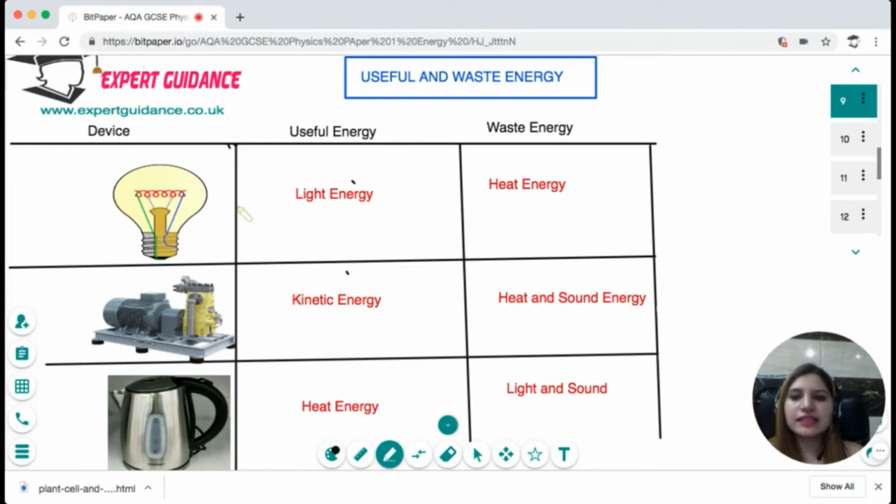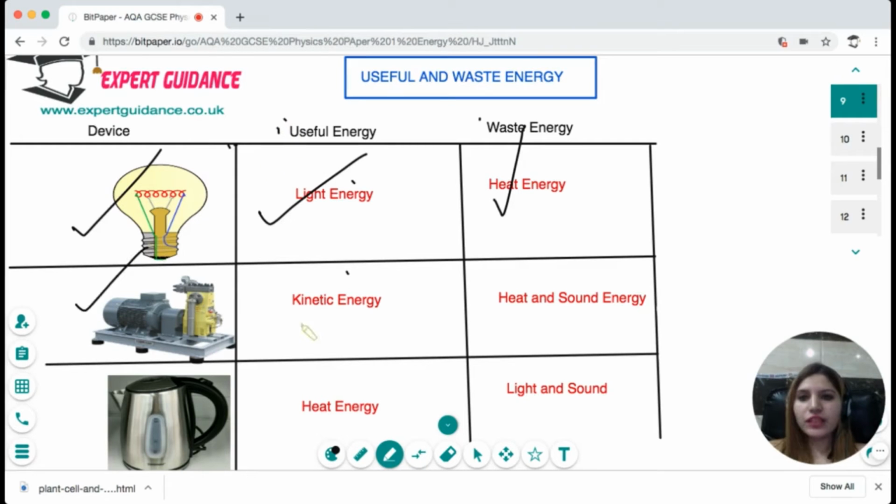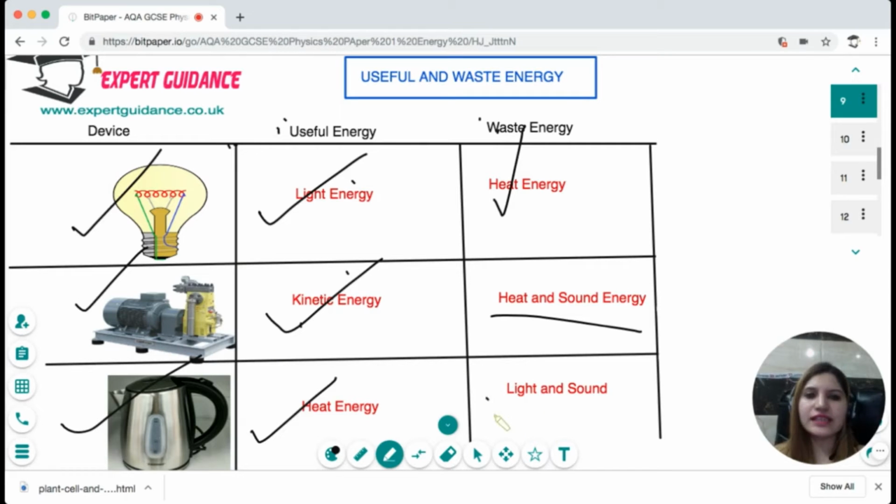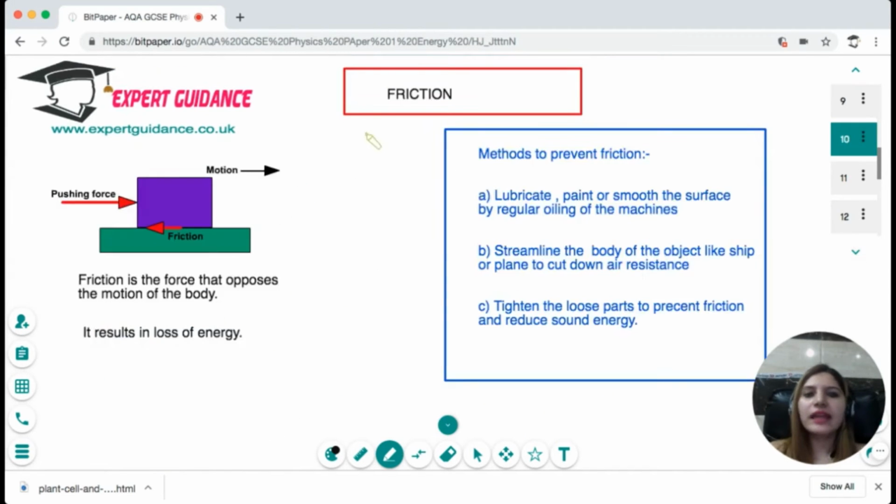Now, this is a table which gives an example of certain devices, and you should be able to write about them, like what the different devices are, what the useful energy is, and what the waste energy is. For example, the light bulb, the useful energy is the light energy, but the waste energy is the heat energy. In the motor, the useful energy is kinetic energy, waste is the heat and sound. All of them have input as electrical energy. The kettle, the useful energy is heat energy, but it at times gives light and sound, so these are the waste energies.